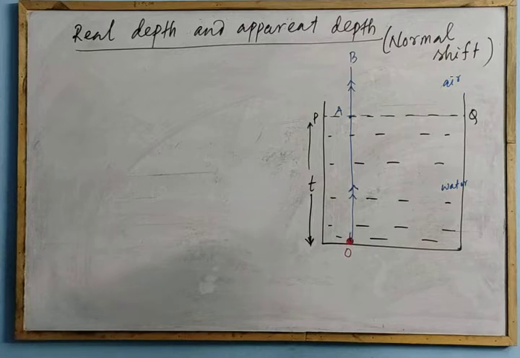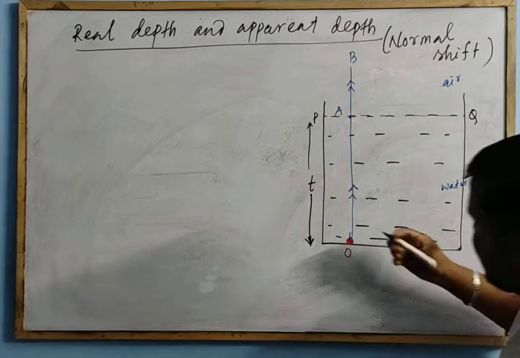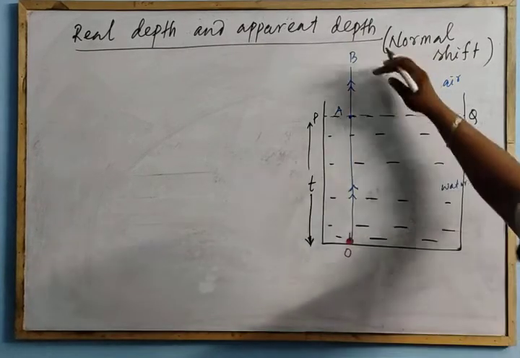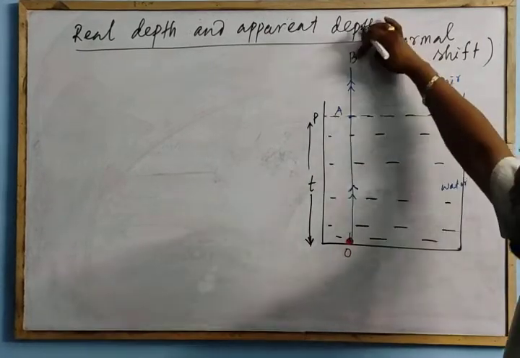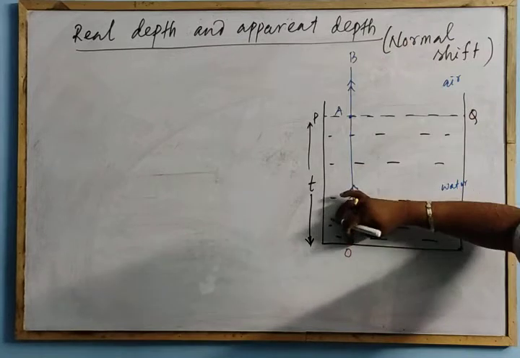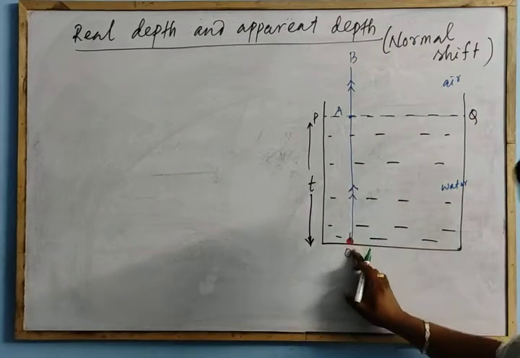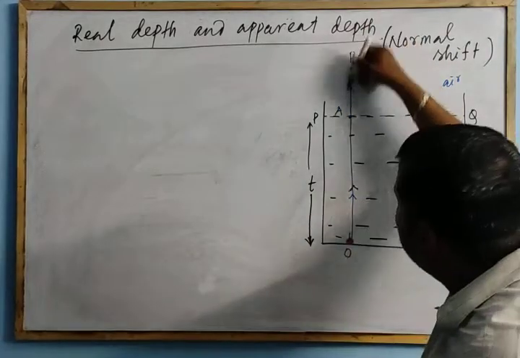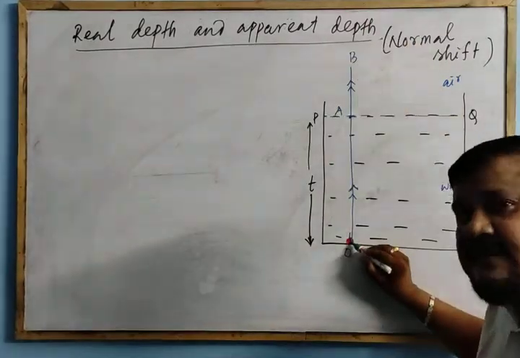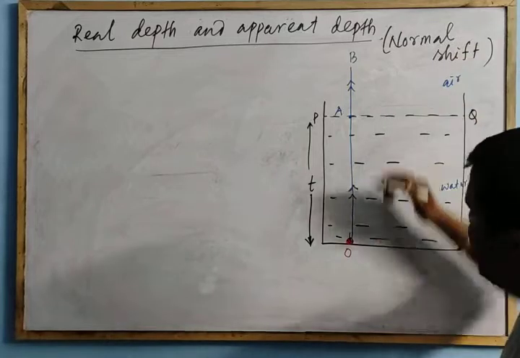Let us draw another ray, incident obliquely. Now, if you see normally to the water tank, you will find the object is at real depth, at O. You will not find the object is raised up. When you see normally, you will find the object is here. But if we see obliquely, then what happens?